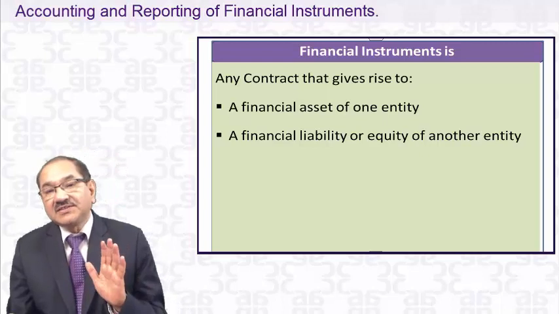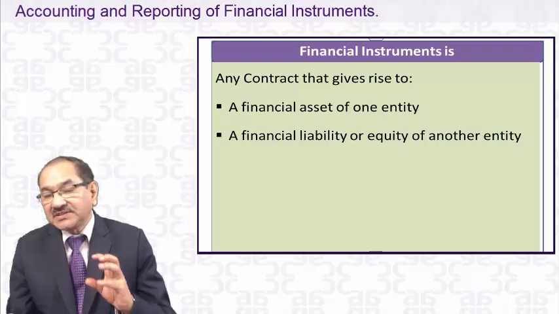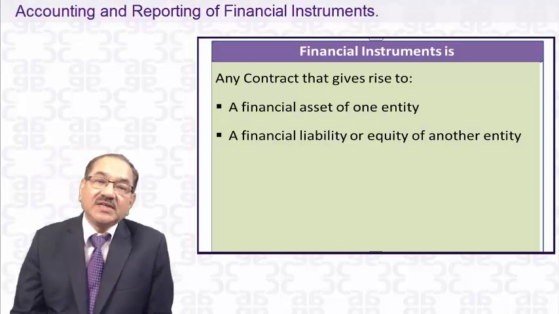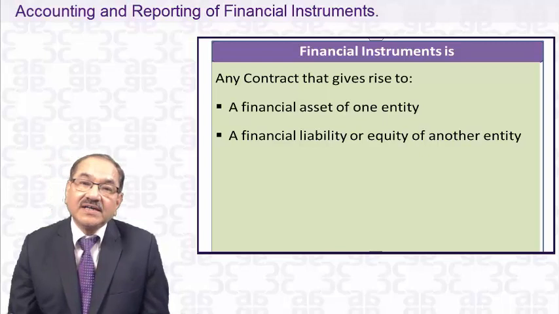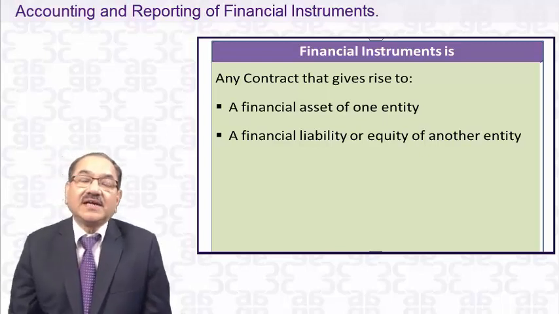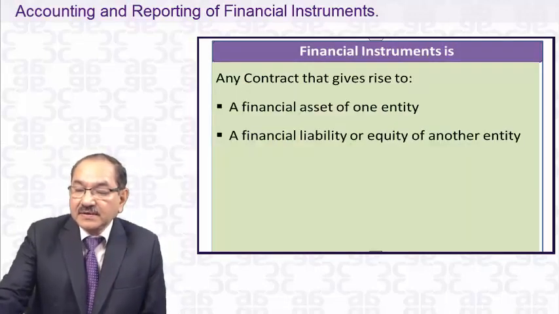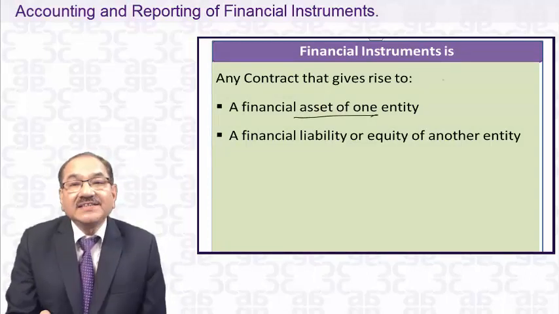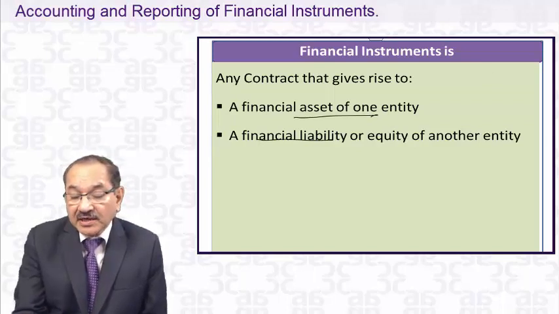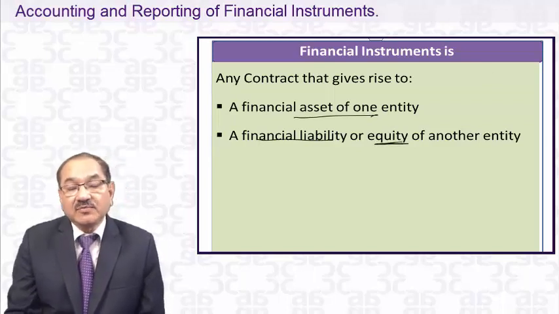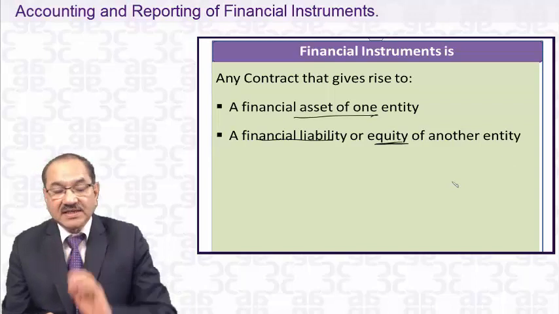Because when we are talking about the financial instrument, it includes the financial assets and financial liability. Now the question is, what is the definition given of this financial instrument in these standards? It says that any contract that gives rise to the financial asset of one entity and financial liability or equity of another entity. So in one entity it is a financial asset, in another entity it is a financial liability, or it may be the equity of another entity. So generally when we are talking about the instrument, it includes financial asset as well as financial liability.